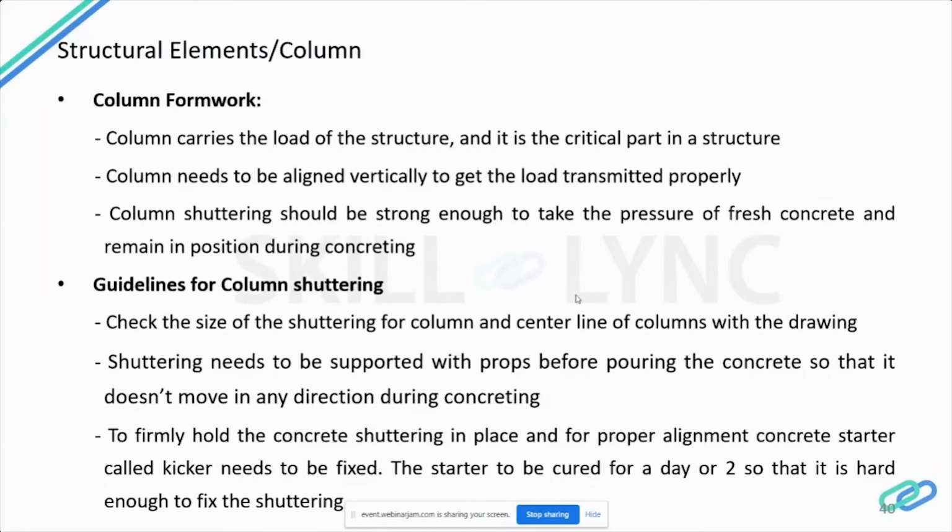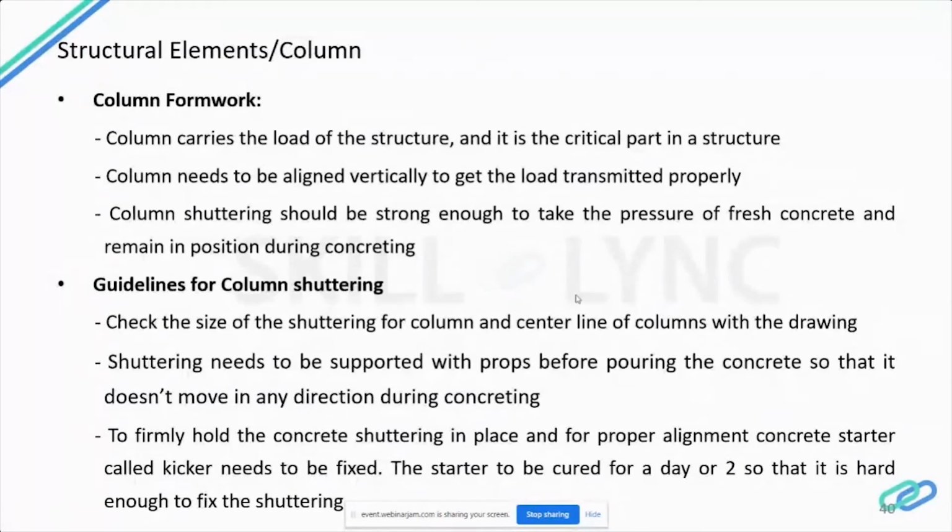We normally apply a vibrator to avoid honeycombs in a column. To hold the shuttering firmly in place, proper alignment or a concrete starter called a kicker should be cast before fixing the shuttering, using the same concrete mix. Whatever concrete mix we are pouring, the same concrete mix should be used to prepare the kickers. So the starter should be hard enough to fix the shuttering around it.